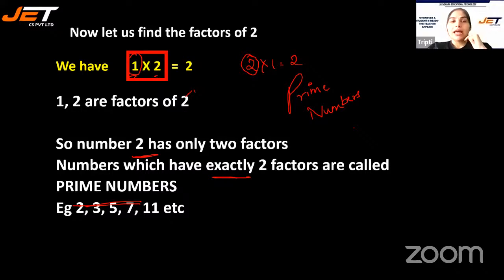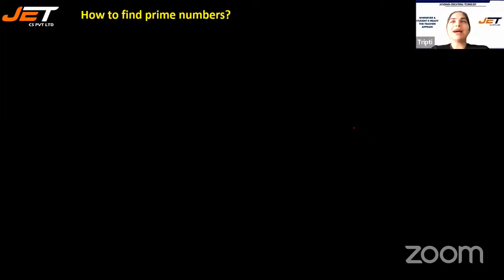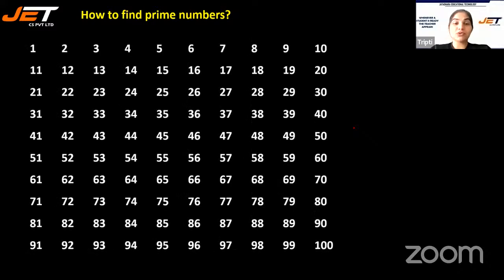Now, let's say we have a lot of numbers. We need to find out which numbers over here in the list are prime numbers. We need to see that.